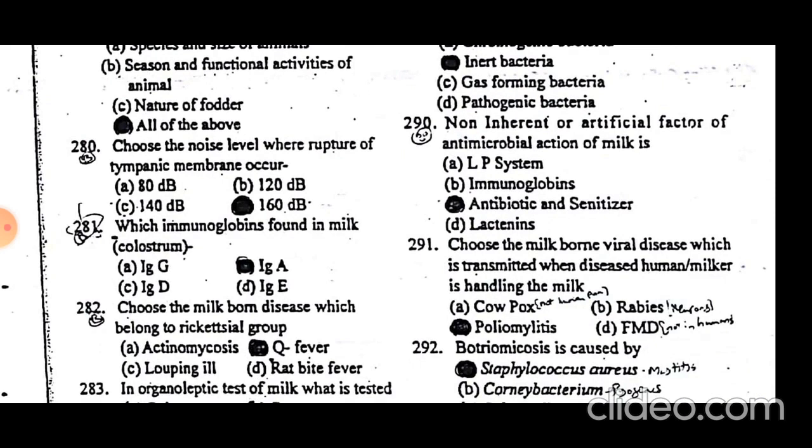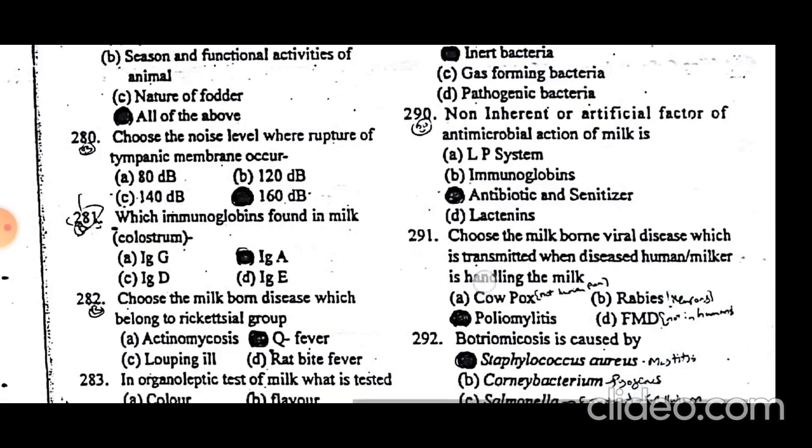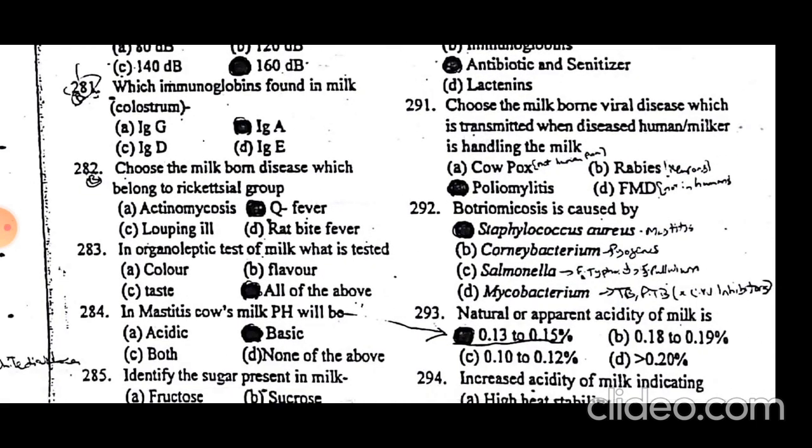Rupture of the tympanic membrane occurs at 160 decibels. Which immunoglobulin is found in milk? Immunoglobulin A is present in colostrum. Choose the milk-borne disease which belongs to the rickettsia group: Q fever caused by Coxiella burnetii. Coxiella is a rickettsia, so it is also present in milk.